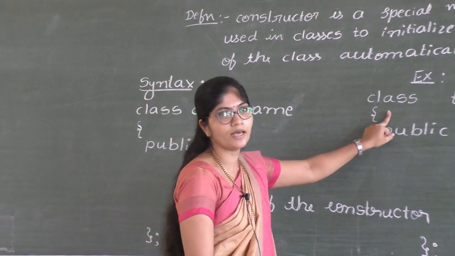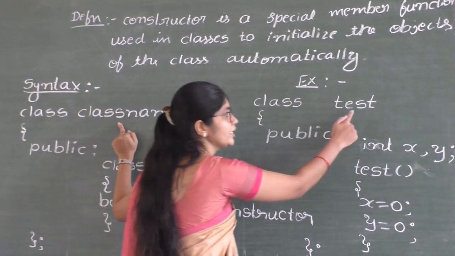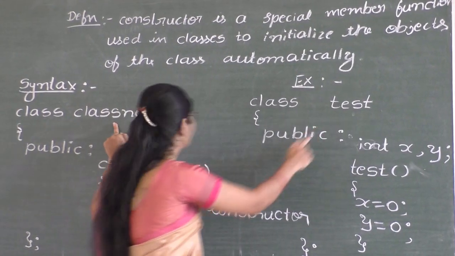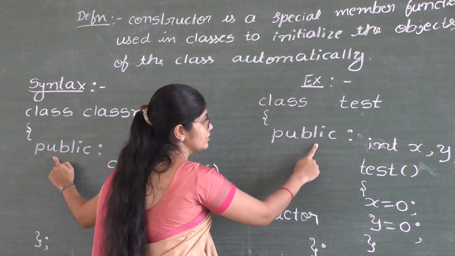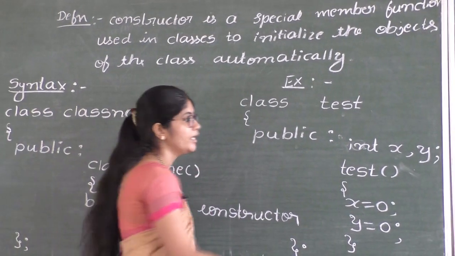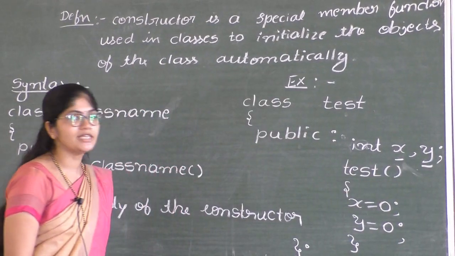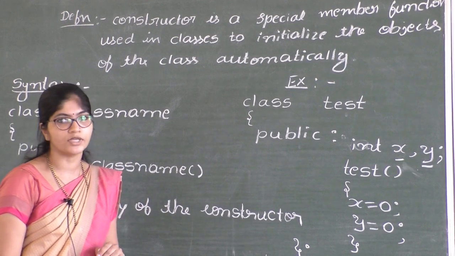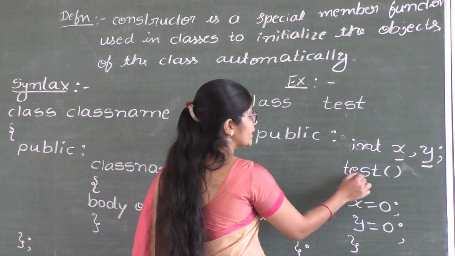See, here in the example, class is the keyword. Next, class name, here test is the name of the class. Next, public section. Here in public section, we have declared two variables, x and y. Here x and y are the variables that are going to be initialized whenever you create the objects for the class, int x comma y. Then we have written test.